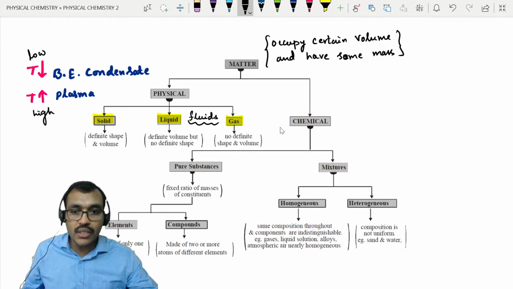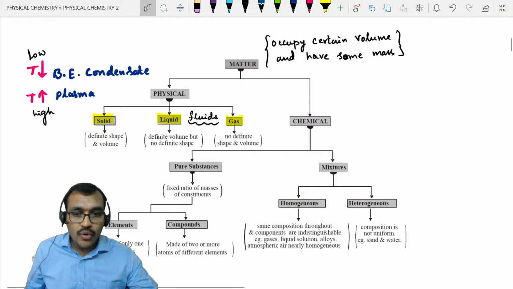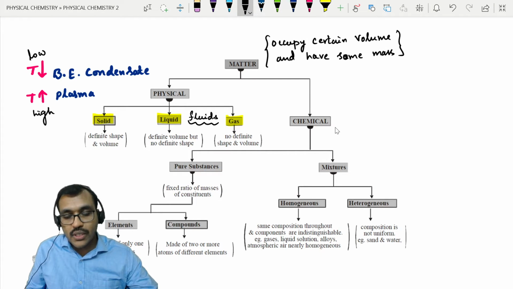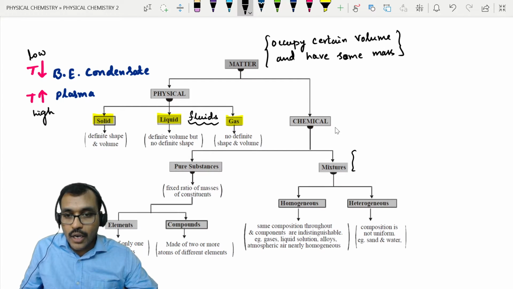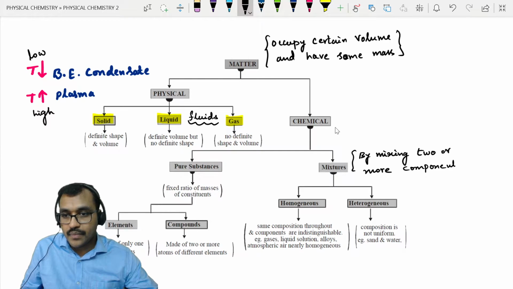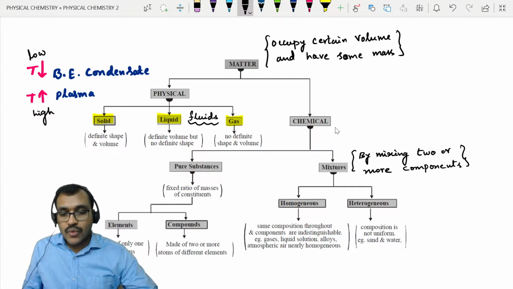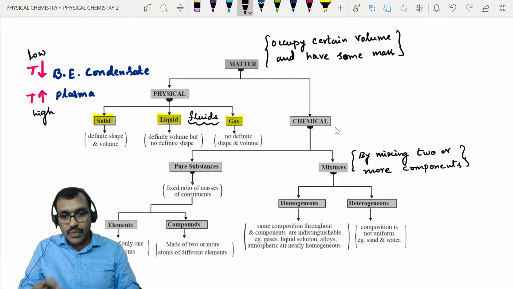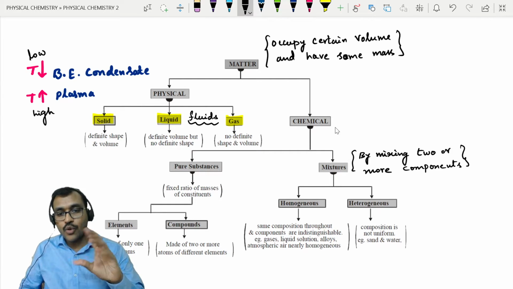Now regarding chemical methods of expressing matter, according to chemical forms, matter is given as pure substances and mixtures. Mixtures are obtained by mixing two or more components. You will get homogeneous and heterogeneous mixtures. If all the components are distributed uniformly throughout the volume, then they are called homogeneous.